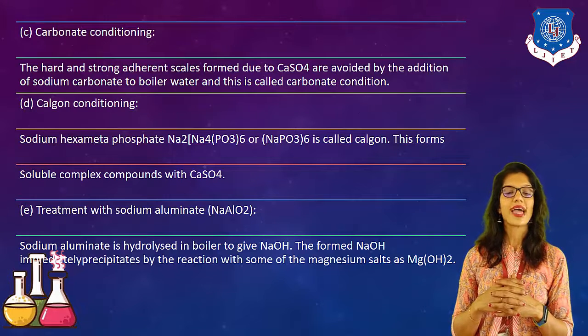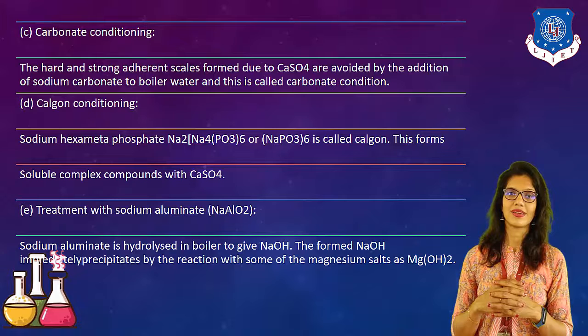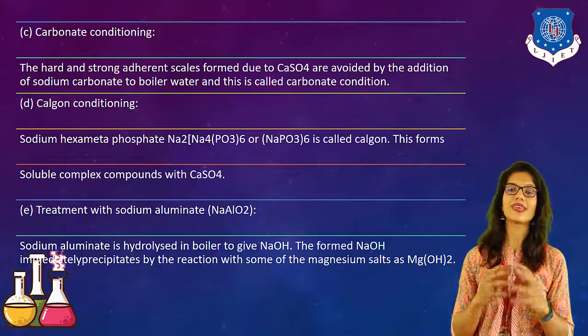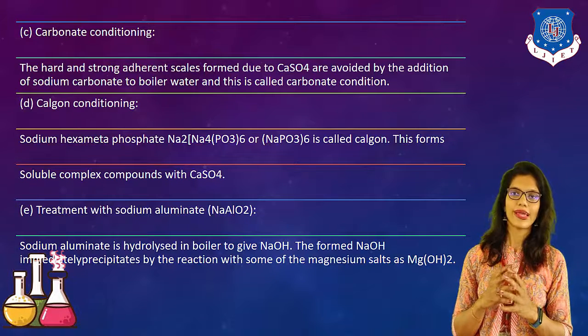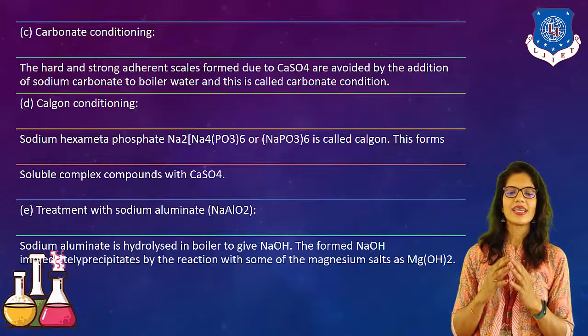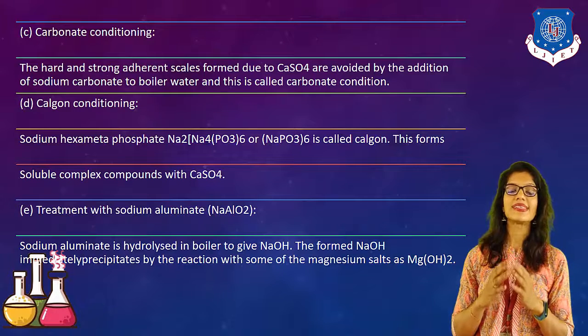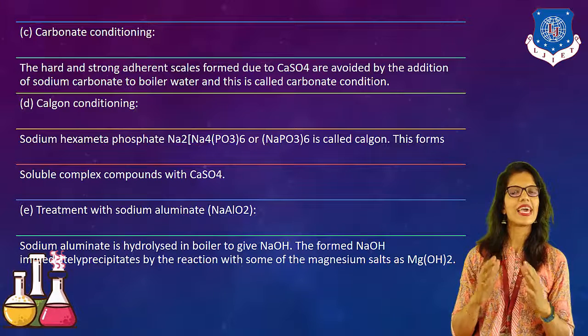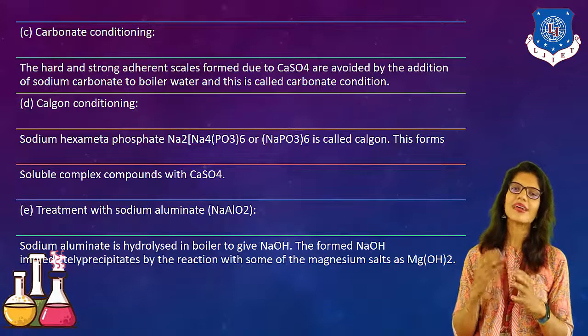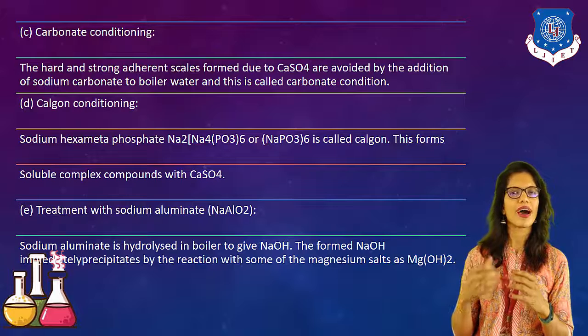Now, next type is Calgon conditioning. So what is the meaning of this Calgon? Calgon is basically sodium hexametaphosphate. Here, it forms a soluble complex with CaSO4. In this manner, it can be easily filtered off from the hard water.